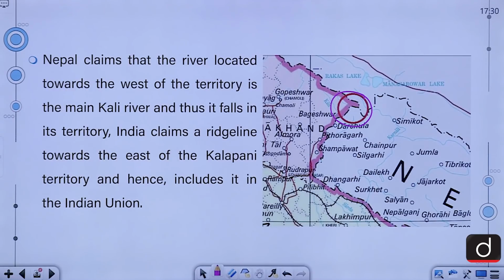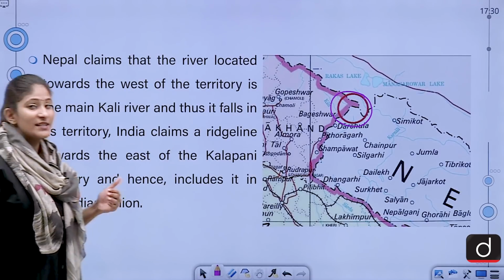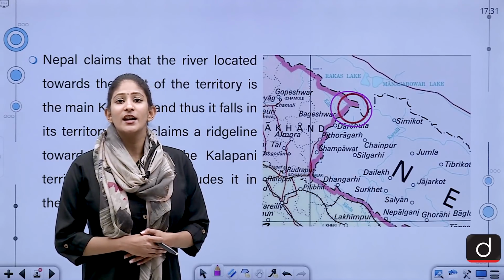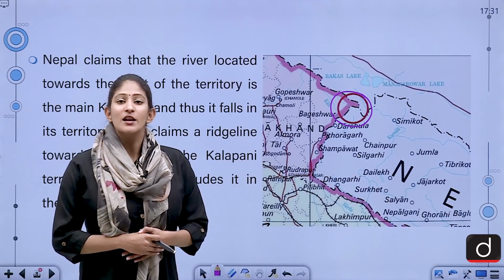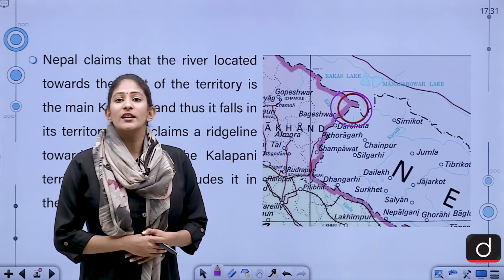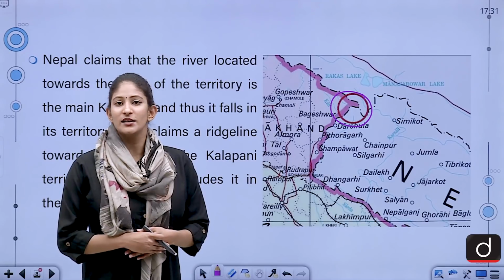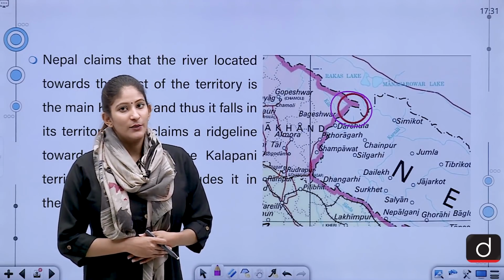India claims a ridgeline towards the east of the Kala Pani territory and hence includes it in the Indian Union. What is interesting is that in the year 2015, when China and India were expanding trades via Lipu Lake, China gave its nod for India's sovereignty over the Kala Pani region.